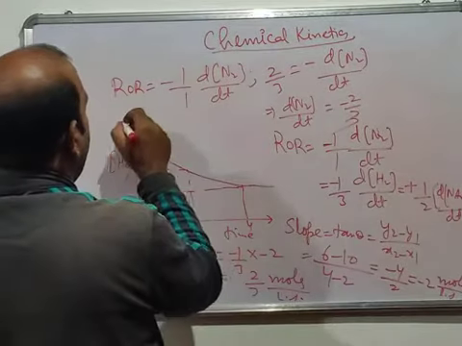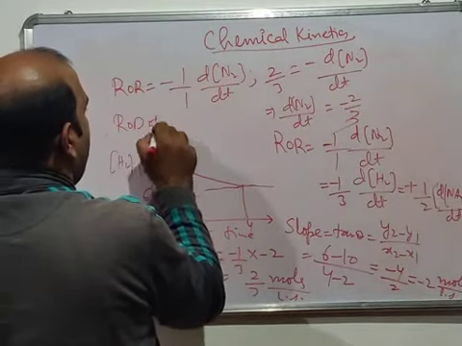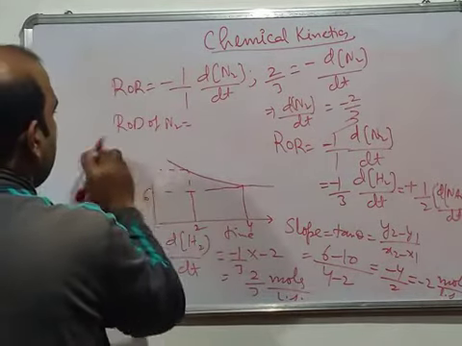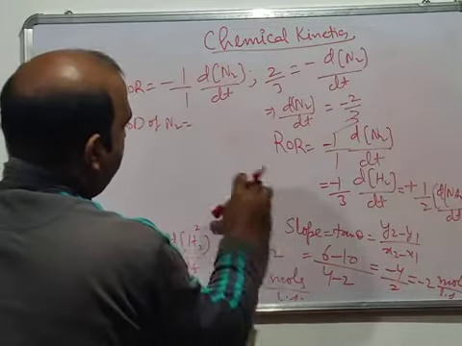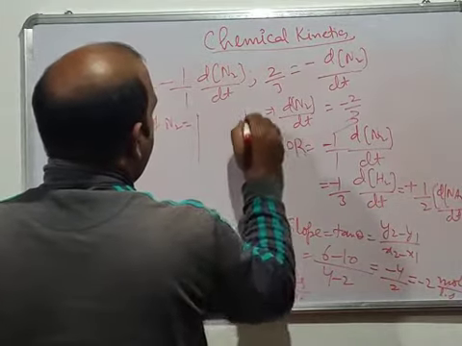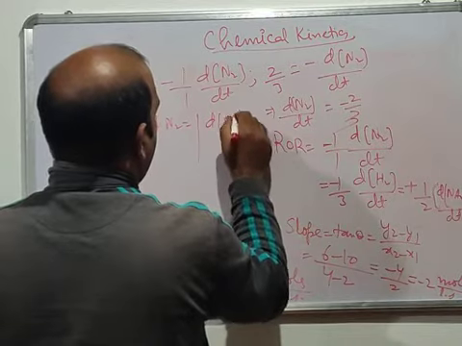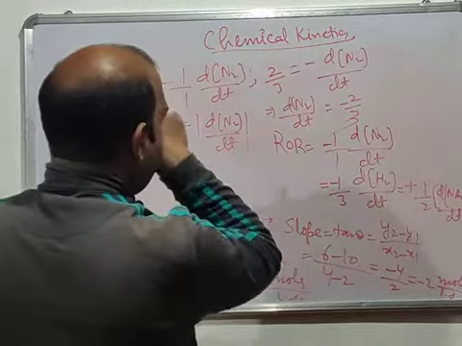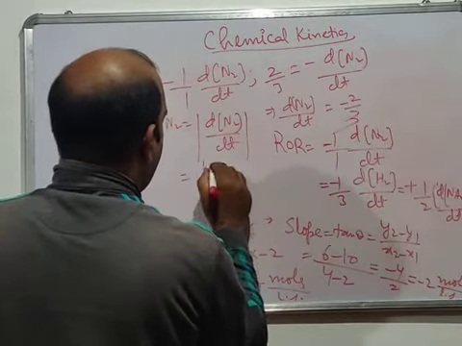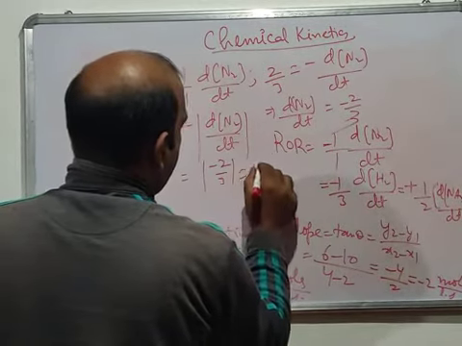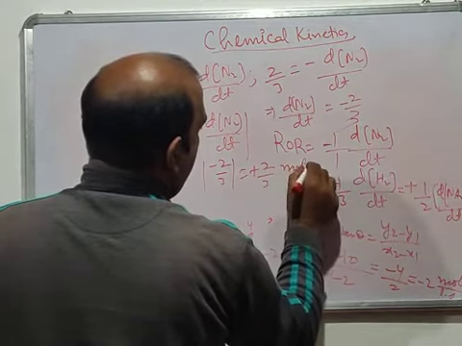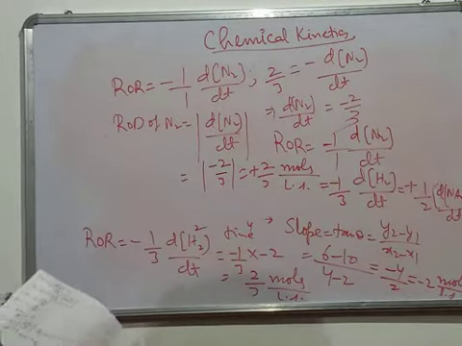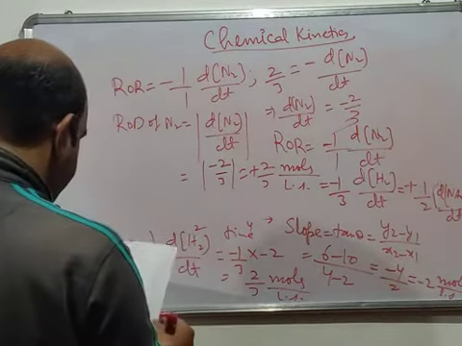So what we have to find is the rate of disappearance of N2. The rate of disappearance of N2 will be equal to the mod of d[N2]/dt. So it will be the mod of minus 2 by 3, which is plus 2 by 3, and the units will be moles per liter per second. So 2 by 3 moles per liter per second.